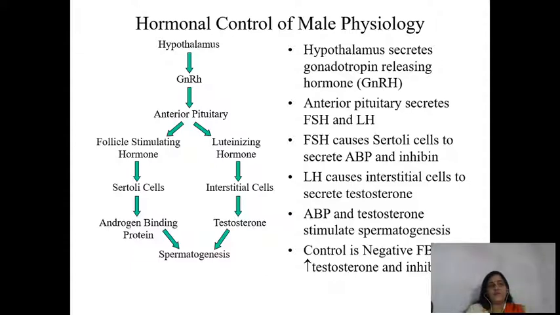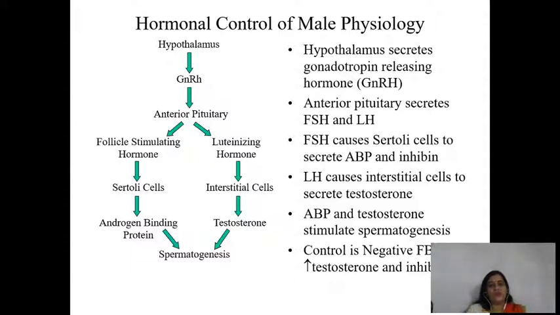The specific nucleus responsible for secretion of GnRH is the arcuate nucleus, which secretes a decapeptide molecule called GnRH, gonadotropin releasing hormone. GnRH is basically the LHRH, but it also acts as FSHRH via the hypophyseal portal system.